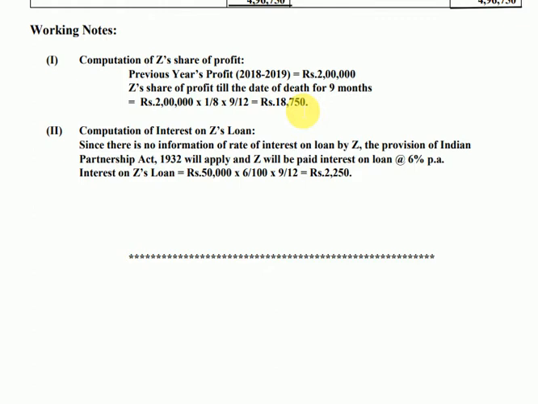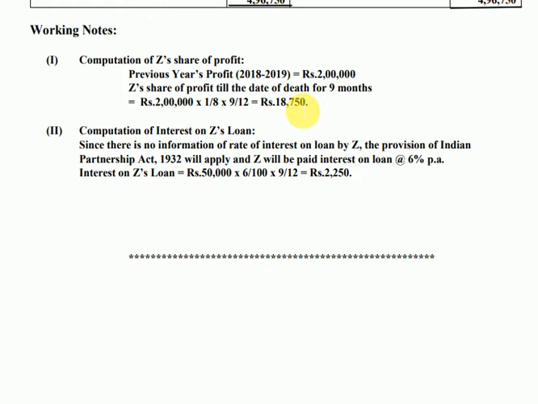For this the journal entry is, please note down the journal entry I am dictating. The entry goes: profit and loss suspense account debit 18,750 to Z's capital account. I repeat, profit and loss suspense account debit to Z's capital account, being Z's share of profit for the time period credited to his capital account.